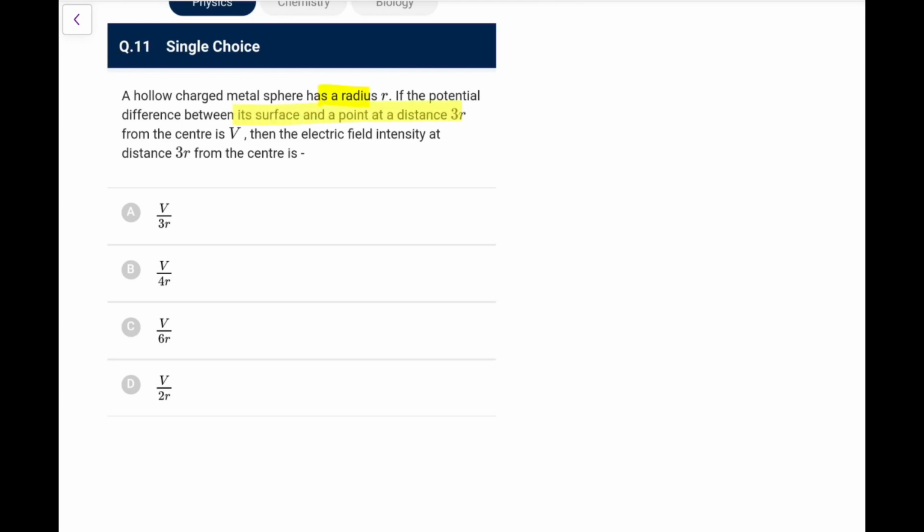If the potential difference between its surface and a point at a distance 3R from the center is V, then the field intensity at distance 3R from the center is? So, a hollow charged metal sphere of radius R, this is the first point A, this is the second point at 3R. So we have the potential difference.